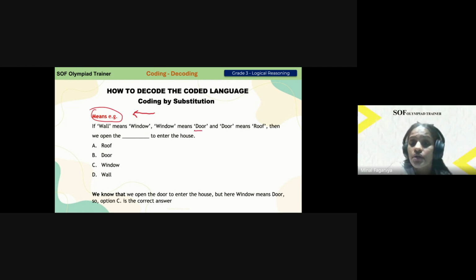So here door is there. So we go reverse coding. So door means what? Window. So my answer will be window. Here the right answer would be door, but since we have to do reverse coding because the word means is used, we go backwards and we find that door, when we go in reverse, we find it as window.